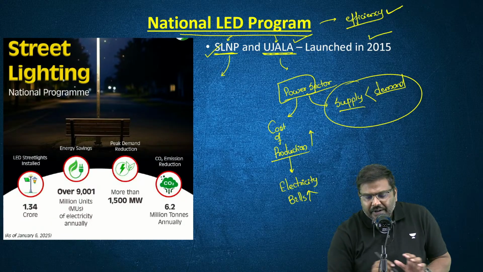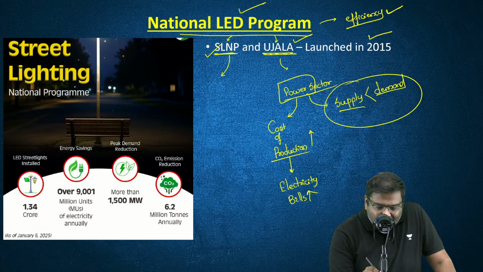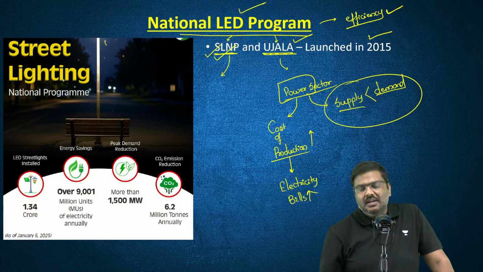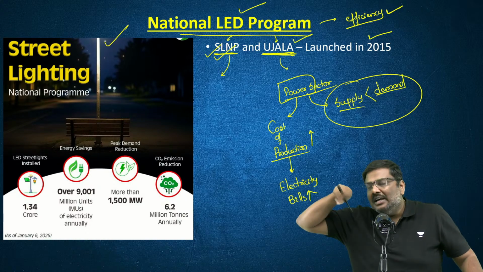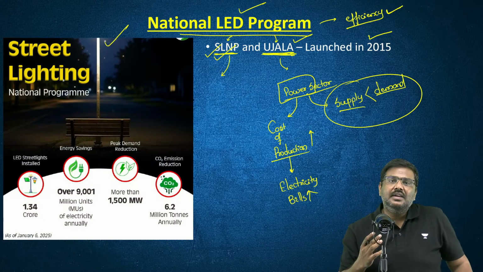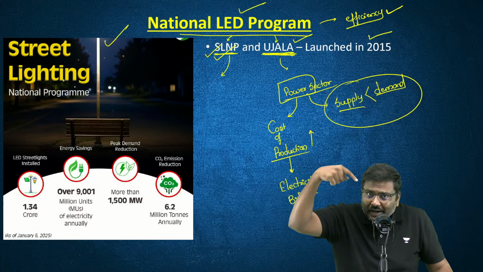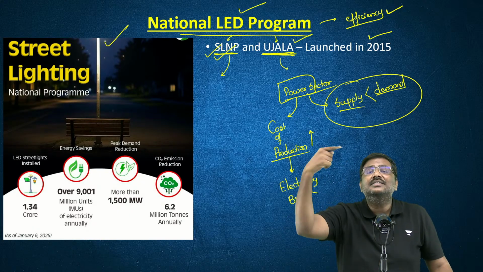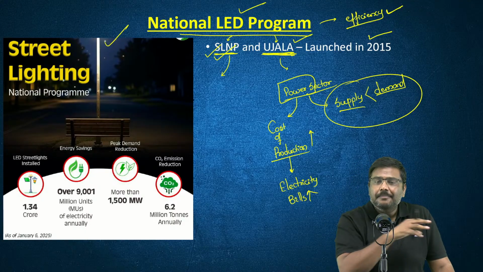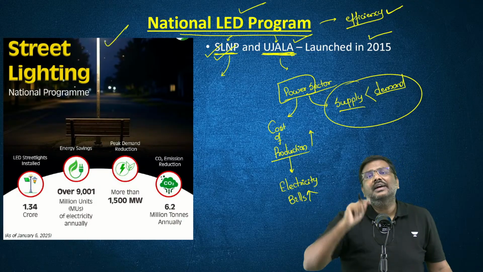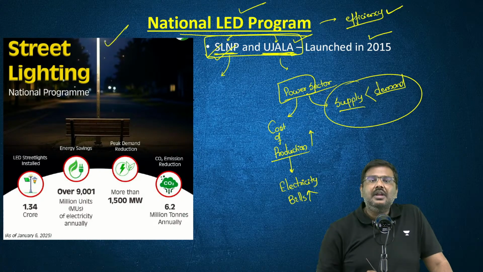So the government, under the national LED program, has replaced the street lights with LED lights and the old incandescent bulbs in the households with LED lights. Because of this, the efficiency of electricity has improved, and the demand gap which was present earlier is much lower. So the importance of the initiative is this.